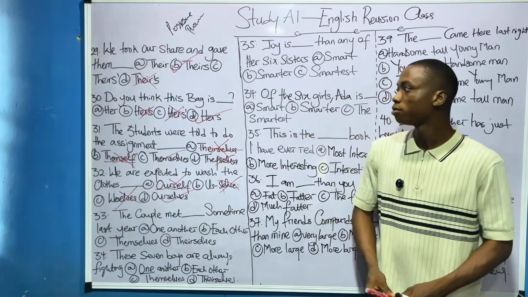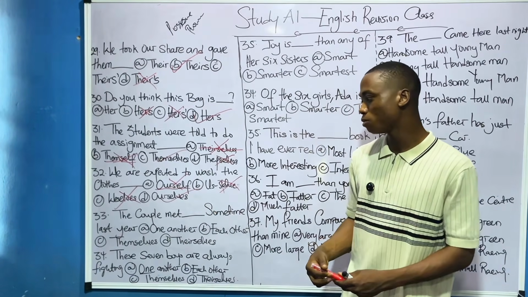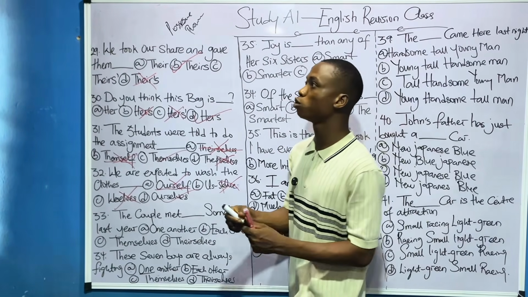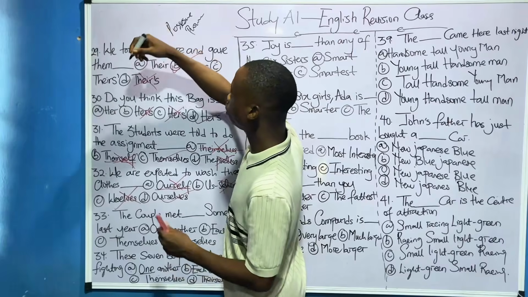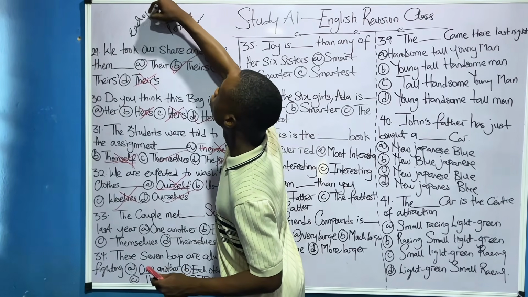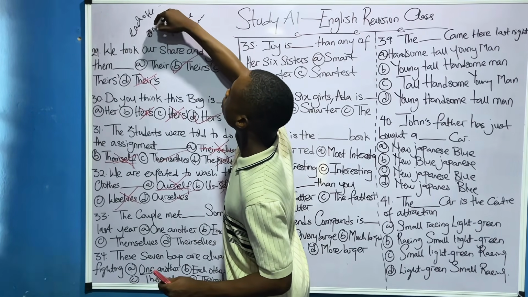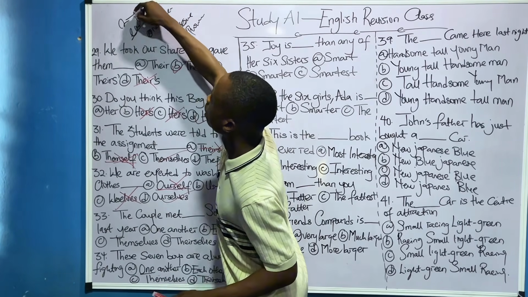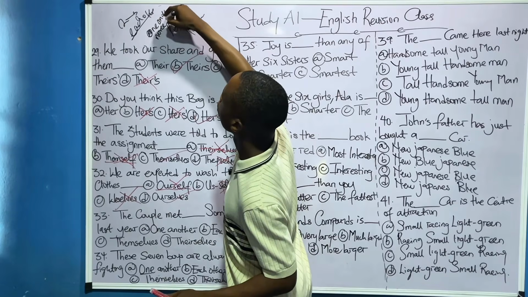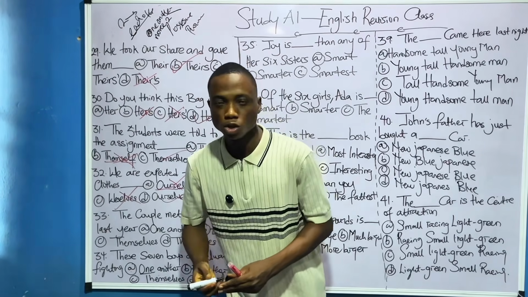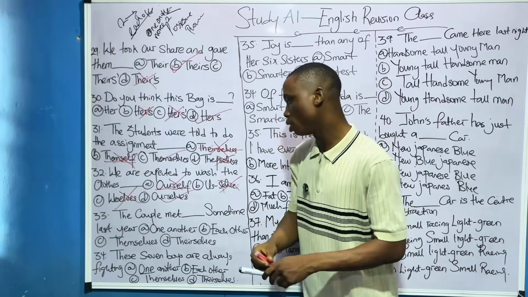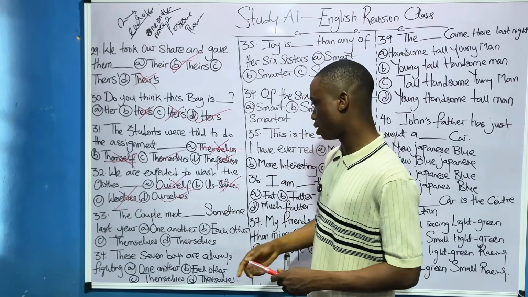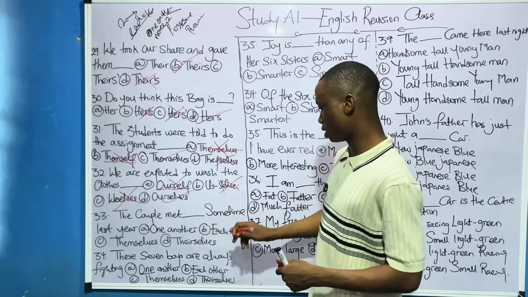33. The couples met dash sometime last year. Now, this is still under pronouns, but when you're talking about something like this, we have each other and we have one another. Now the thing is that when you're talking about two people, we use each other. When we're talking about more than two, we use one another. So the couples is talking about two people, right? So that means the correct one will be each other. The couples met each other sometime last year. Is it one another? No. Is it each other? Yes.